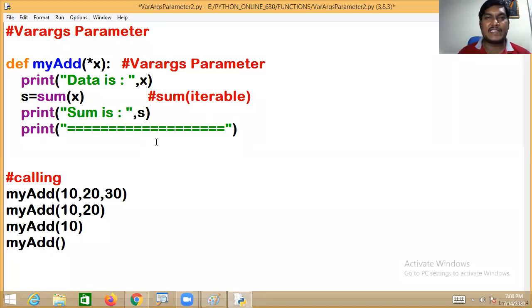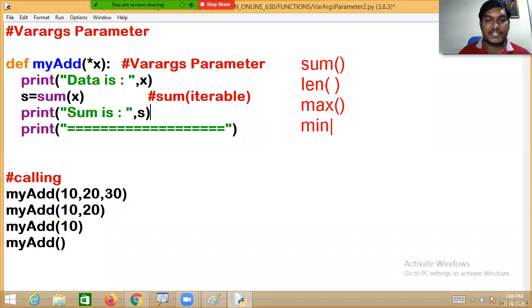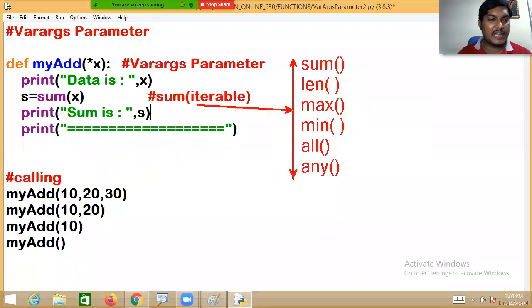My humble request is to be good with the common functions which are suitable for collections. The collection functions are sum, which we discussed, len function, max function, min function. The next ones are all function and any function, which I also discussed with you, ladies and gentlemen. If you are clear with this concept, here and there you can use them directly. These are the common functions applicable for any collection.